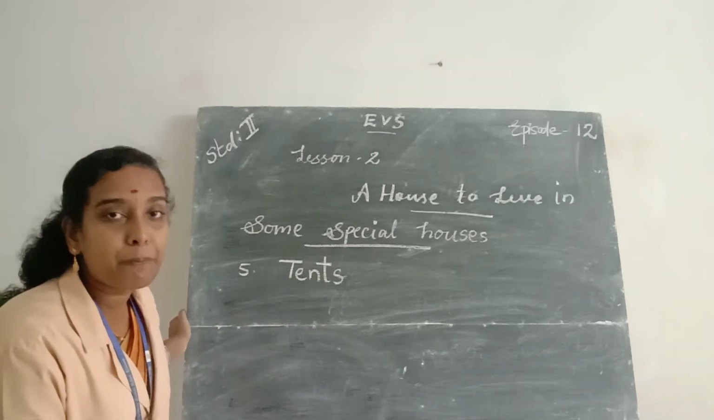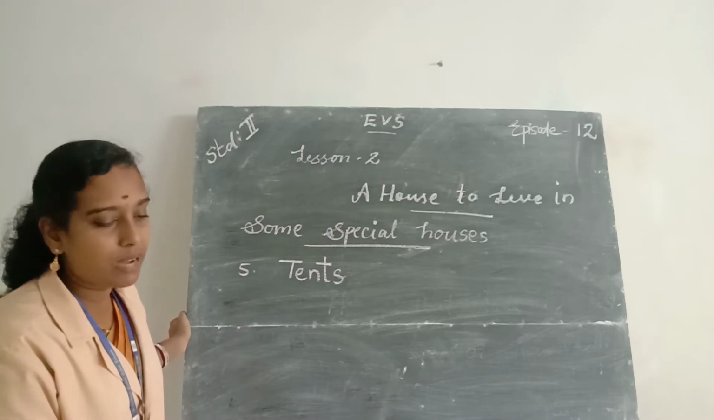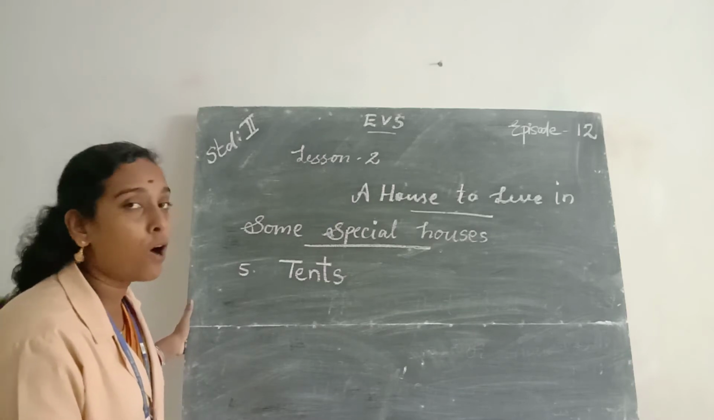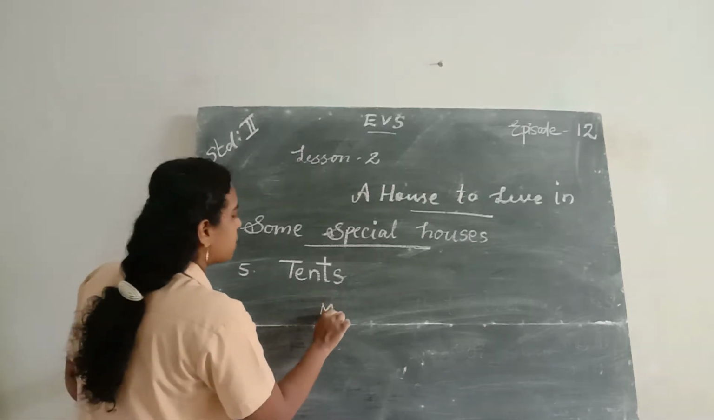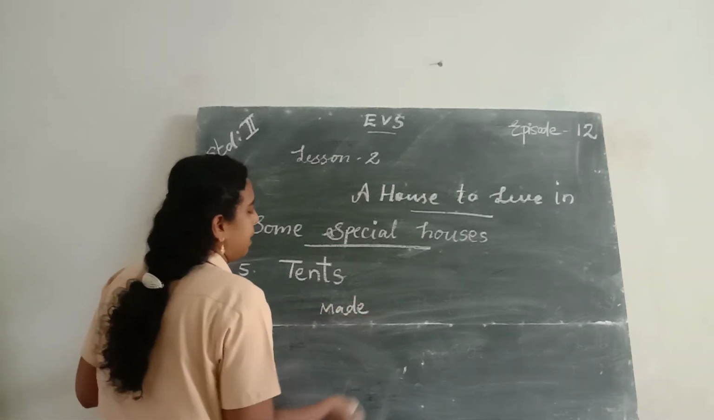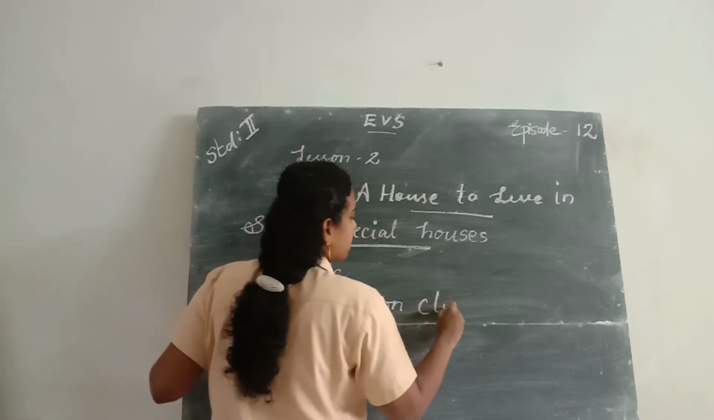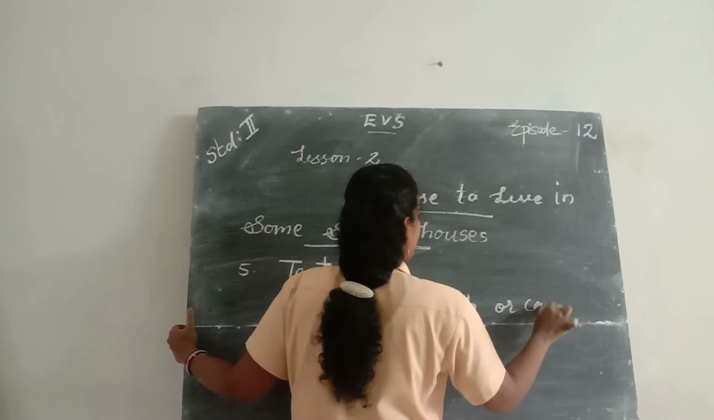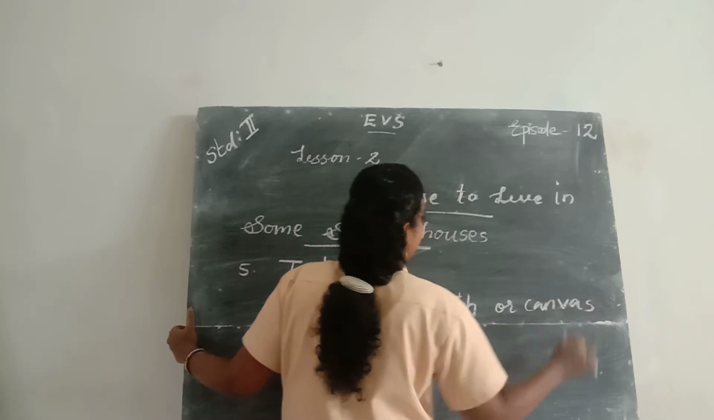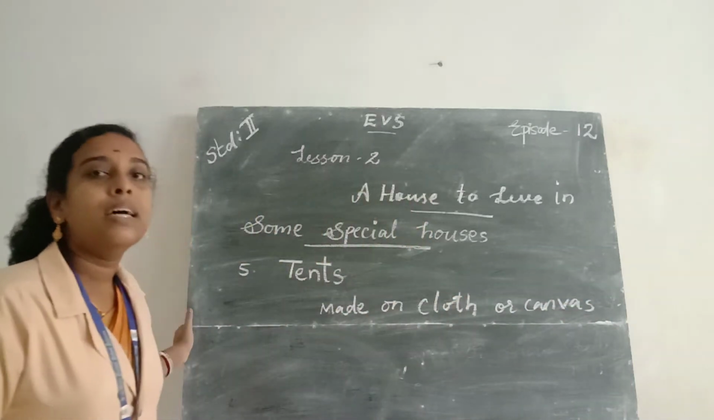So tents are made of cloth or canvas. They are temporary shelters made of cloth or canvas. Made, M-A-D-E. Cloth, C-L-O-T-H. Cloth or canvas. C-A-N-V-A-S. Canvas. They are called tents.